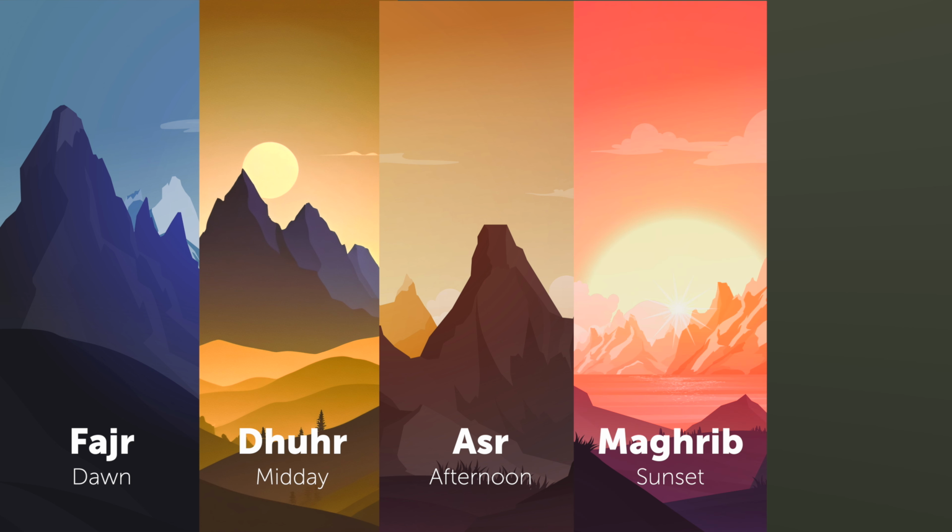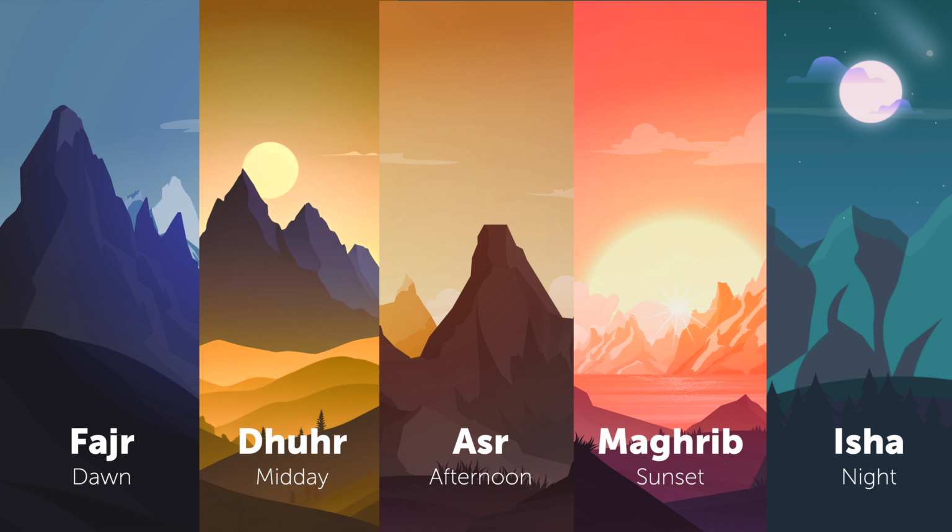Salatul Maghrib, which is the fourth prayer, the sunset prayer, is performed immediately when the sun has begun to set, when there is a redness in the sky. And fifthly and lastly, Salatul Isha, the night prayer, and this is performed when the red twilight disappears from beyond the horizon. The timetable is a very useful tool for calculating these time windows. The prayer timetable displays the 5 daily prayers, their starting times, and other very important details regarding its time. So let's see how we do this, inshallah.